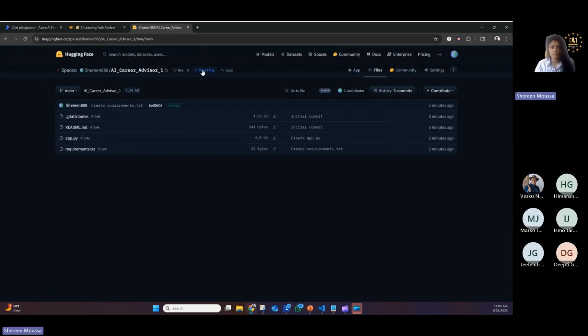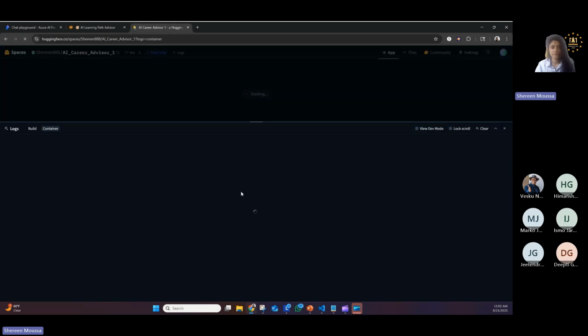And now what it's doing, it's actually using all of those files that I have in the background, right? And it's starting my app. So if I go to app, you see the app is loading. It just takes some time. And let's just wait a bit.